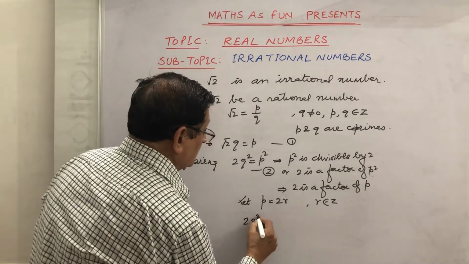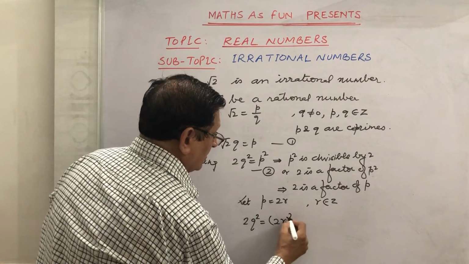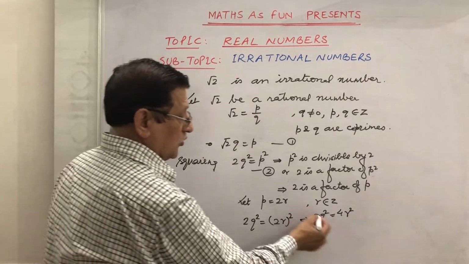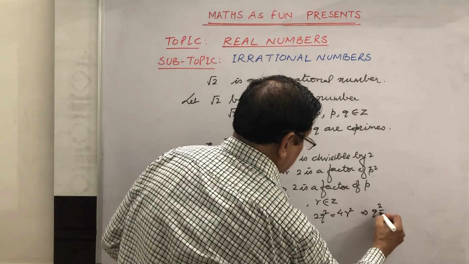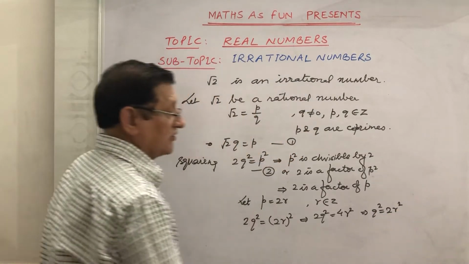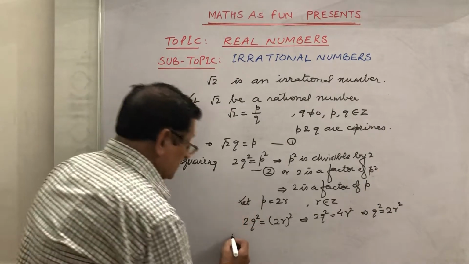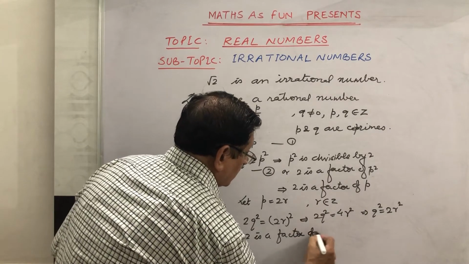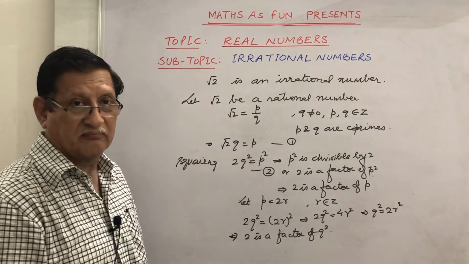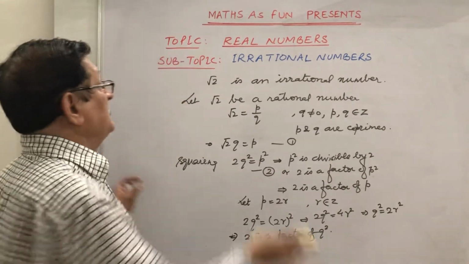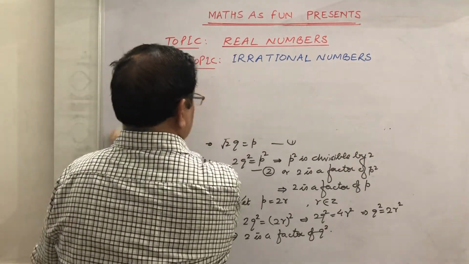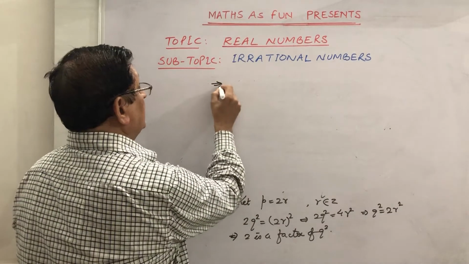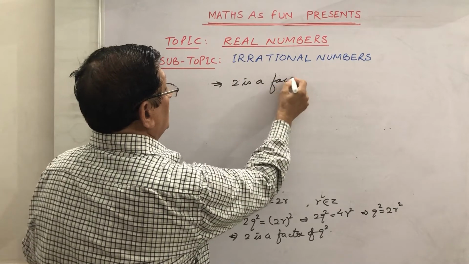This will give you 2Q square is equal to 2R whole square, which gives you 2Q square is equal to 4R square. 2 can be cancelled by 2 and we are getting Q square is equal to 2R square, which shows that 2 is a factor of Q square. If 2 is a factor of Q square, we can say then 2 is a factor of Q.